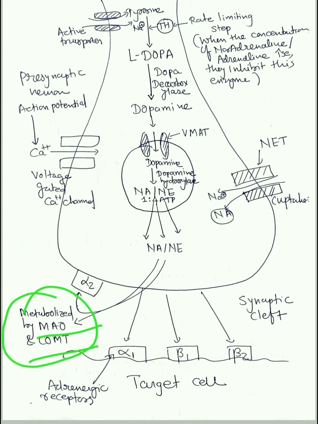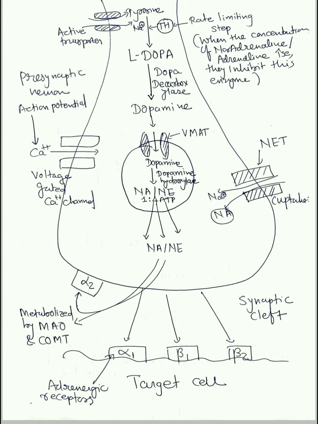Remember guys, MAO means monoamine oxidase, COMT means catechol O-methyl transferase.